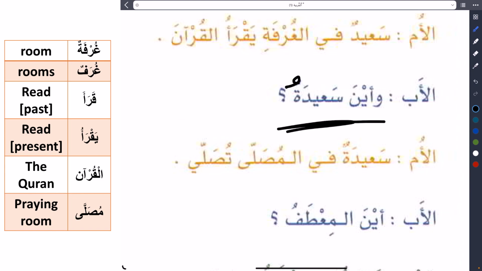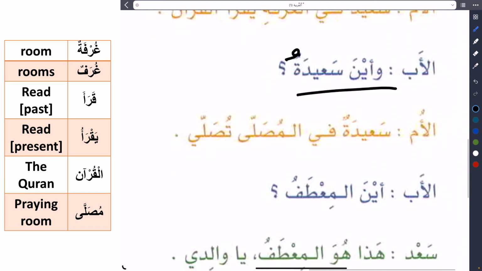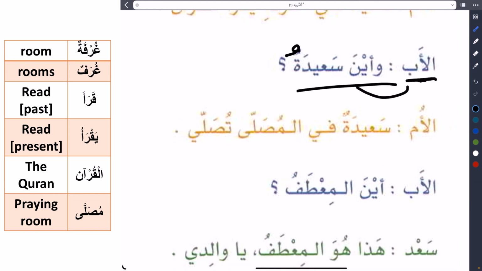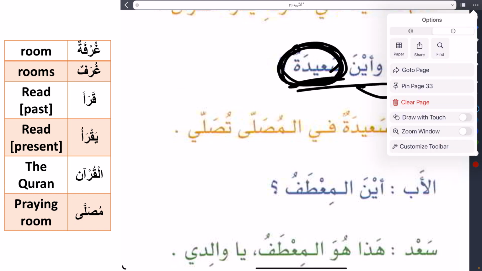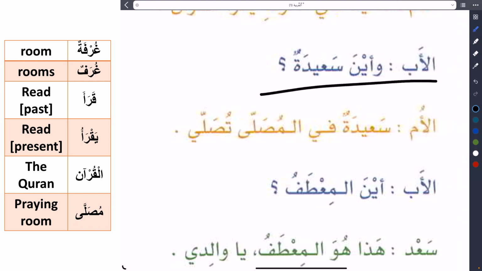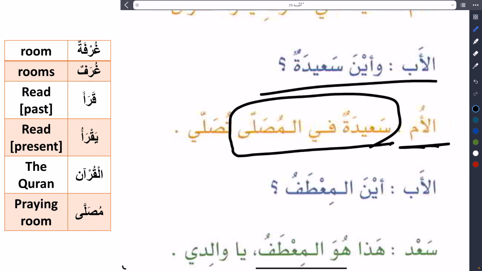Because this is a feminine name that's mamnu' min as-sarf. Do you remember this term? Mamnu' min as-sarf. This term is used for the noun that cannot be with tanween. So we must say it like this: وَأَيْنَ سَعِيدَةُ, one dhamma, not two dhamma. This is a question of the father. And where is Sa'ida? He asks about his daughter. Her name is Sa'idatu. So the father says, and where is Sa'idatu? The mother says, Sa'idatu fil musalla.